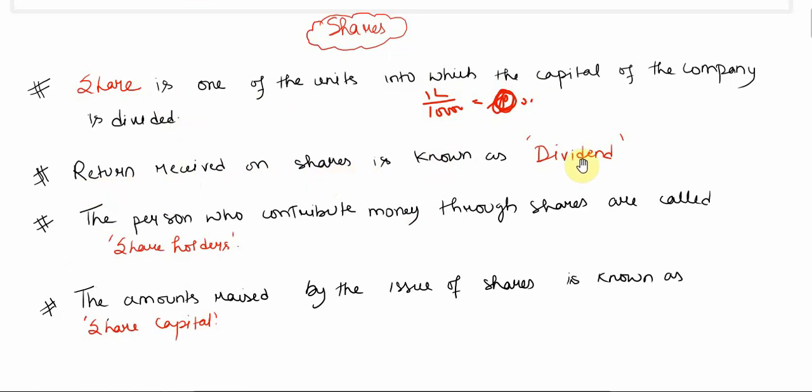So next, the return received on shares is known as dividend. Just now I've told you, the return received on shares is known as dividend, not interest, okay. The persons who contribute money through shares are called shareholders. The amount raised by the issue of shares is known as share capital.